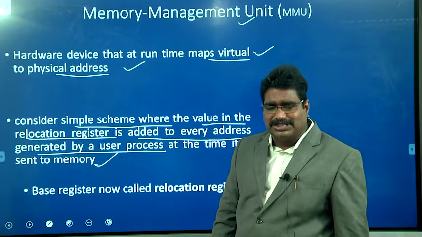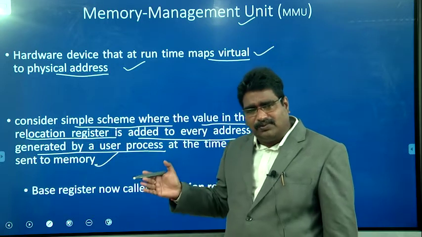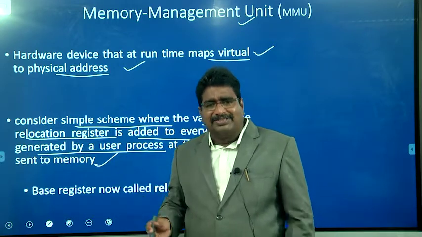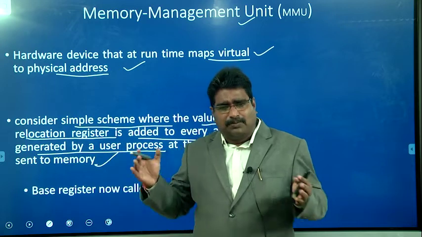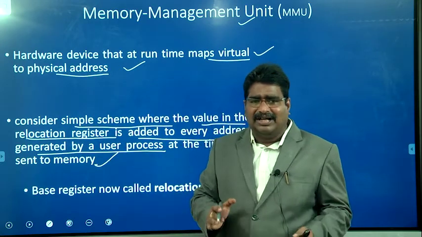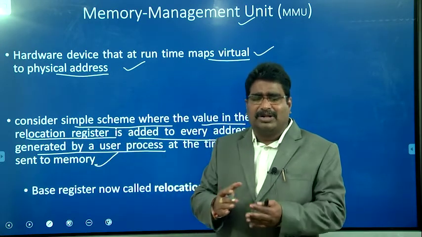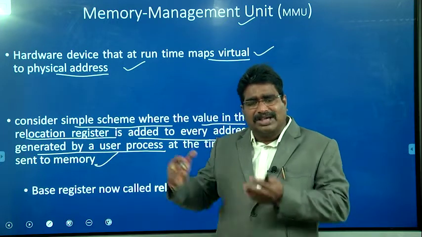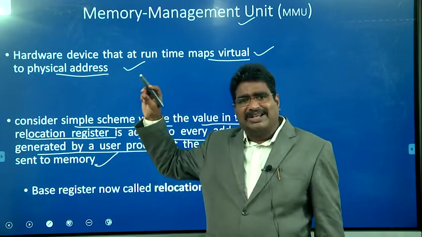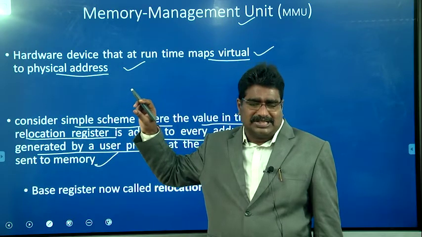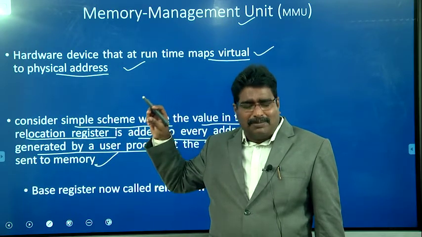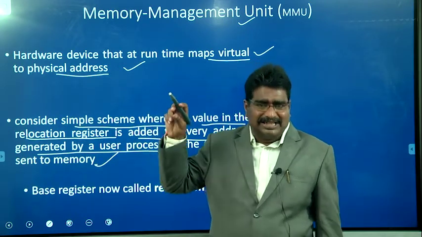That is one of the simple schemes. When this scheme is helpful, we are assuming that the entire process, that is, the entire program and its related data, is stored in contiguous memory locations, and the relocation register holds the starting address of the particular process.